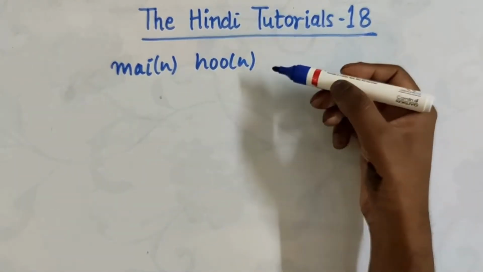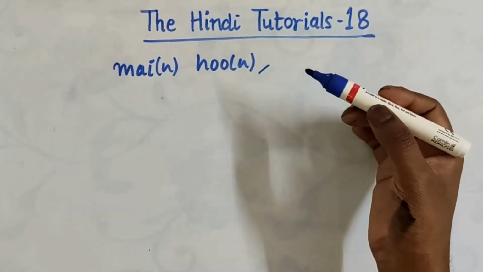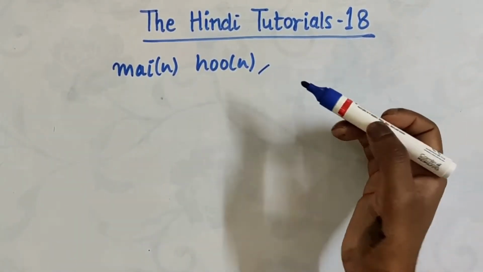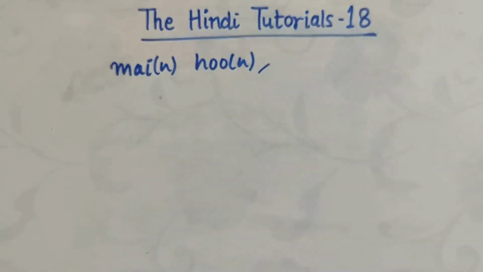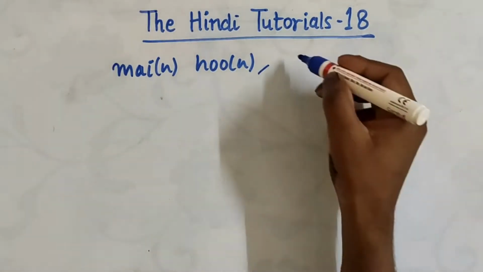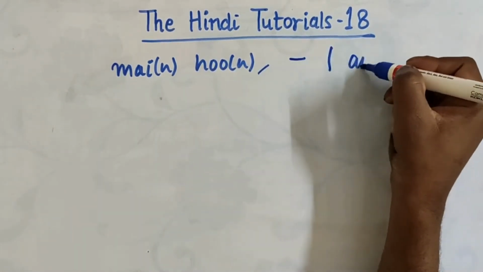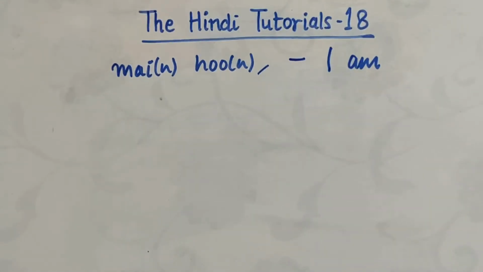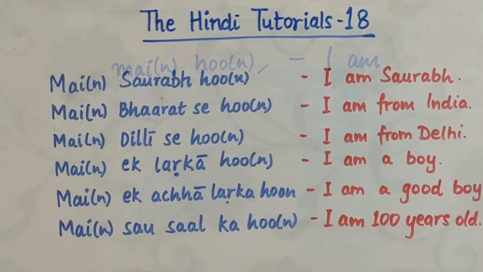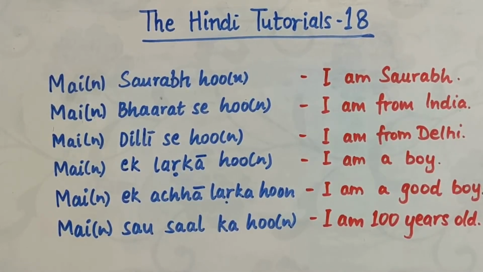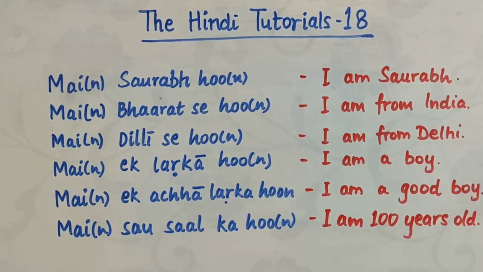The first one is hoon. Hoon is used only and only after मैं. मैं हूँ, which means I am. ठीक है? Now, let me give you some examples. You can see 6 examples here.